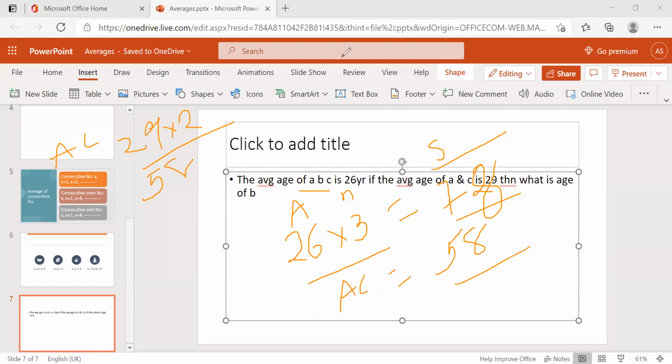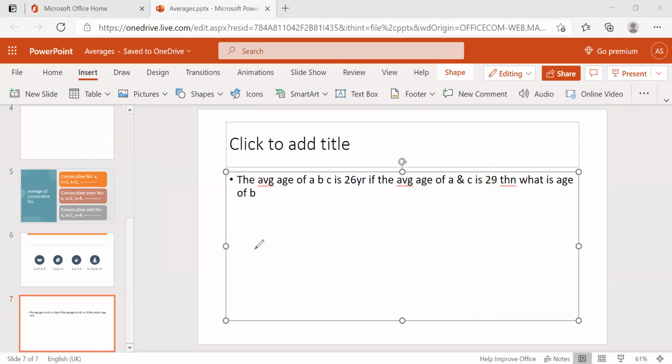Now 3 members have 78, only 2 members have 58, right? So the remaining one is B only, right? So 78 minus 58, what is that? 20. B's age will be 20 years.